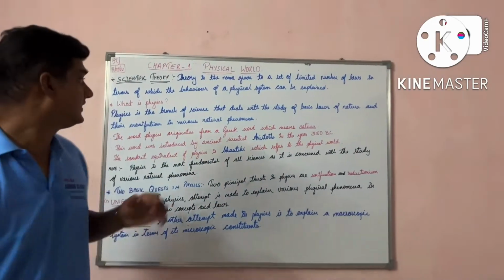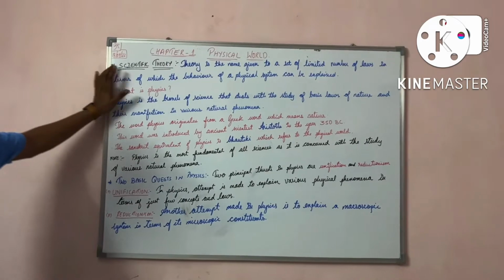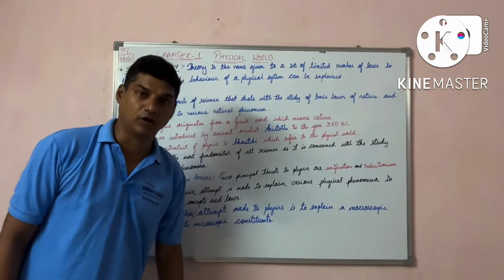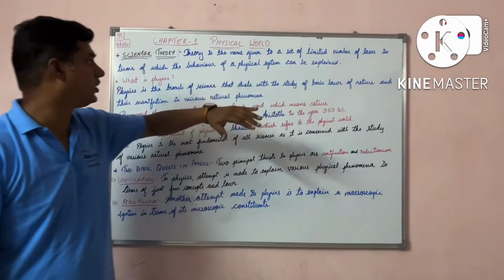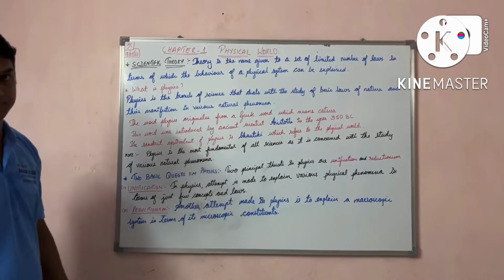What does this scientific theory tell you? Here it tells you about the set of what? A limited number of laws. Why are we using these laws? To understand the behavior of the physical system.